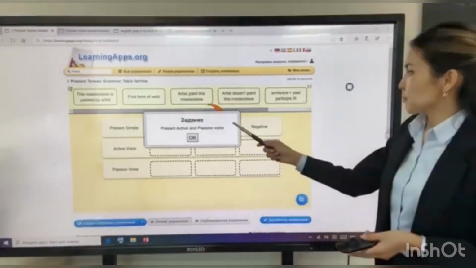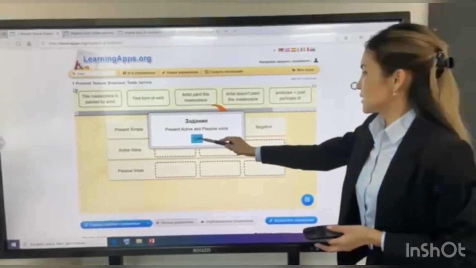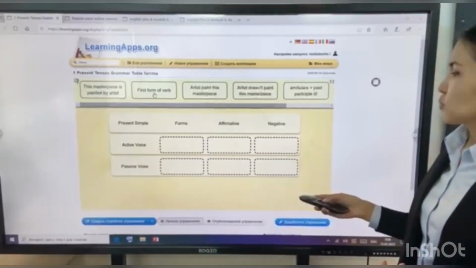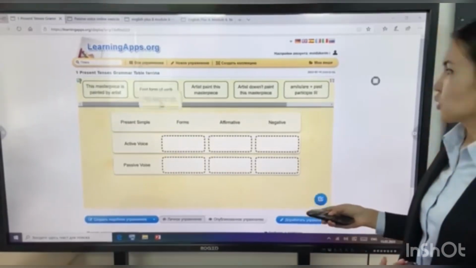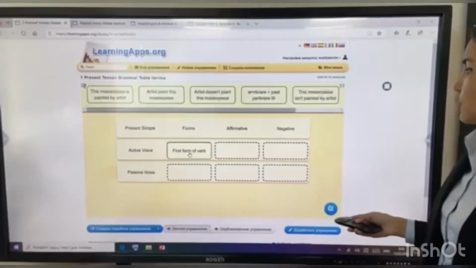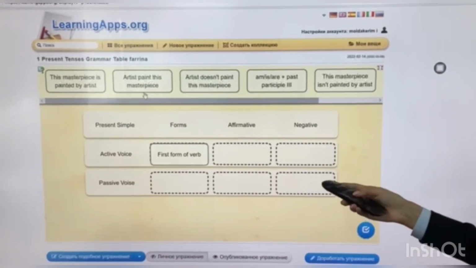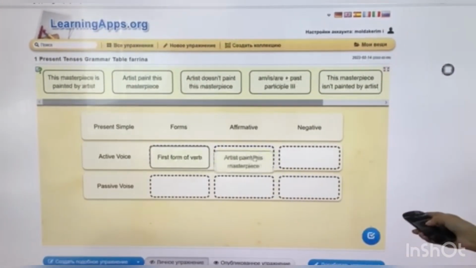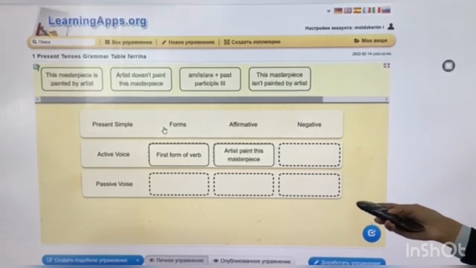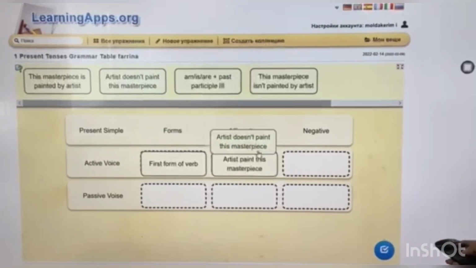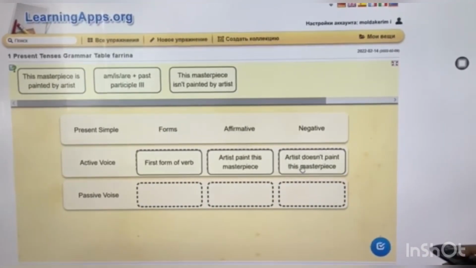Today's grammar is the passive voice of the present simple. You know the active voice of the present simple. The form of the active voice is the first form of the verb. Affirmative sentence of the active voice, for example, the artist paints this masterpiece. Negative sentence of the active voice, the artist doesn't paint this masterpiece.